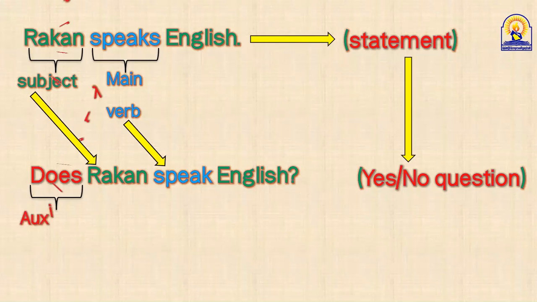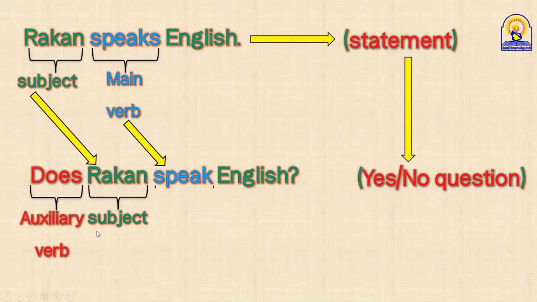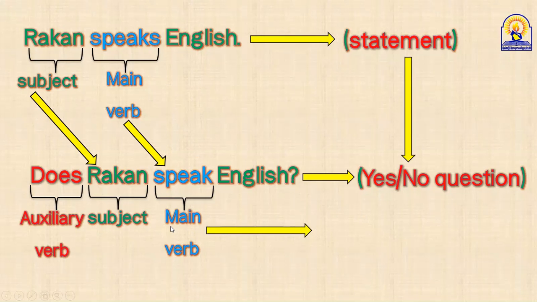So let's check it. Does Rakan. Of course, does here is the auxiliary verb from our own. Rakan is the subject. Speak is the main verb. And here we achieved our task, a yes or no question. But be careful. Speaks, change it into speak. This is what I mean when I say the main verb must be, not should, must be in bare infinitive after do, does, or did.